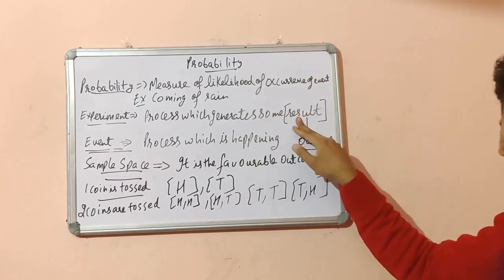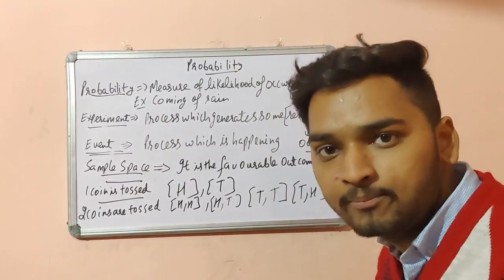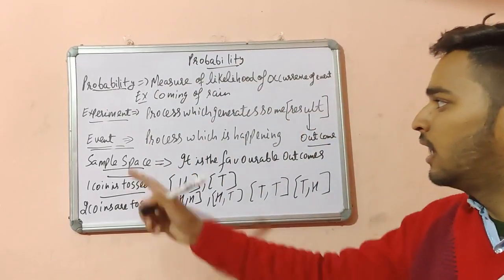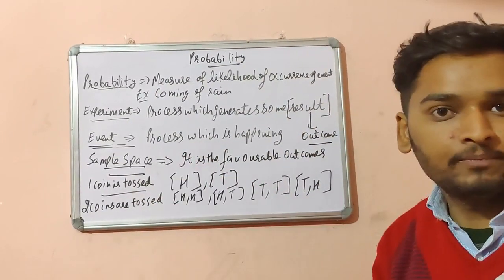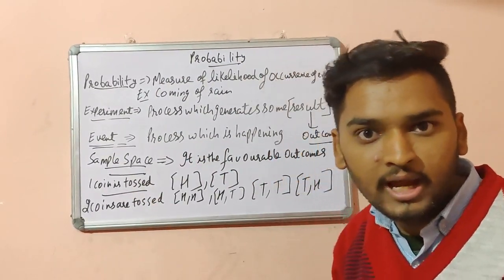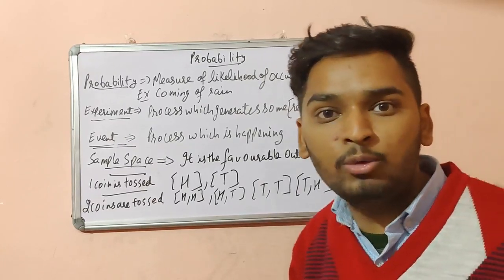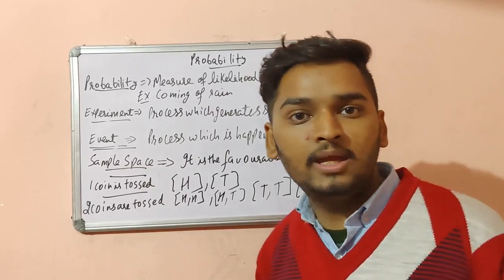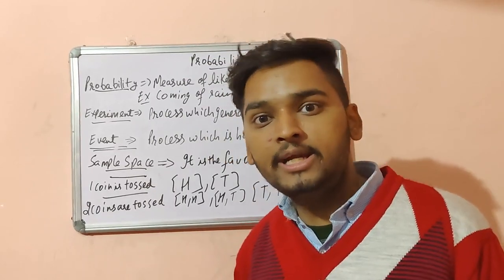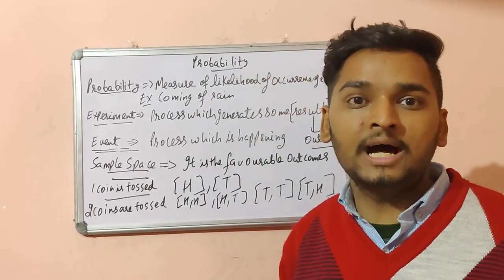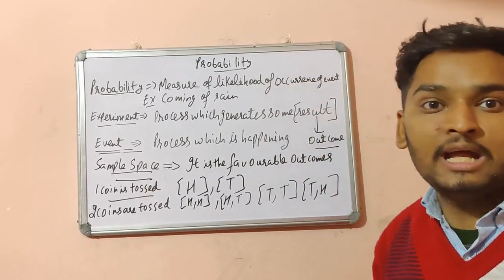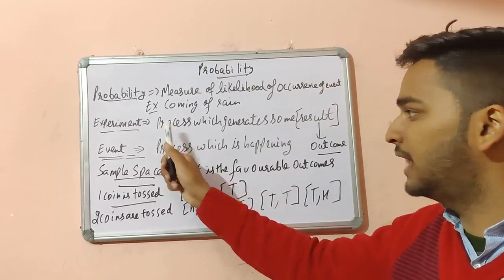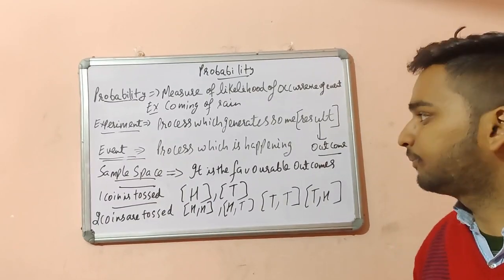That result is also known as an outcome. Let us take an example. One coin is tossed, and what are the results? It may be head or it may be tails. So head or tails are the outcomes of that experiment or process.